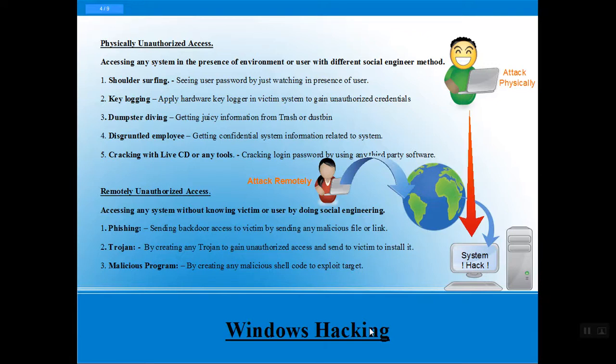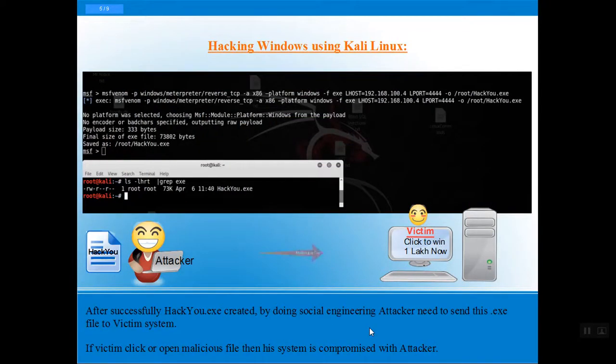Or we have another way of hacking a system by using the Kali Linux operating system. So how do we do that? It's just a simple scenario of how we perform and how we create a virus using Kali Linux. As we can see in our diagram, the attacker sends a malicious file to the victim, luring with social engineering: hey, you win a prize, you need to click on this file or this link.